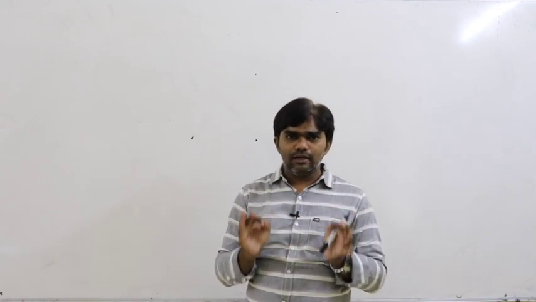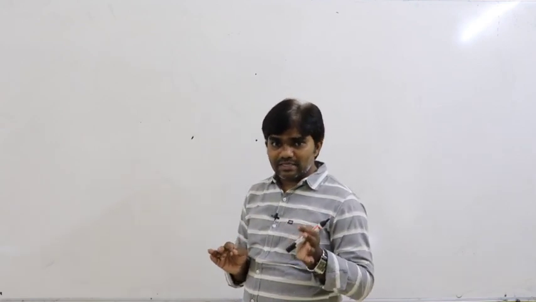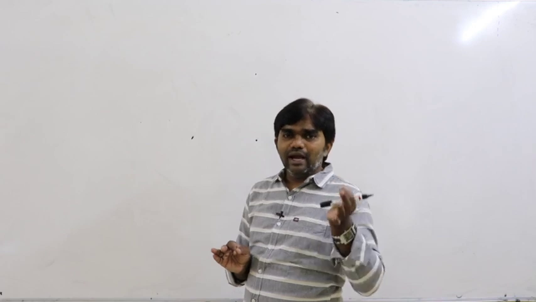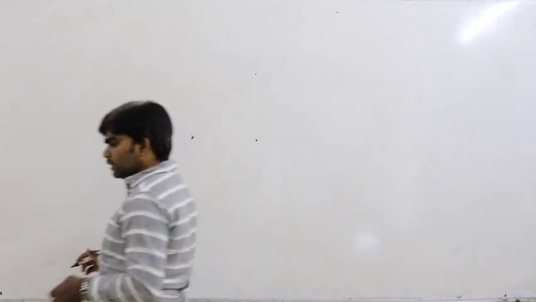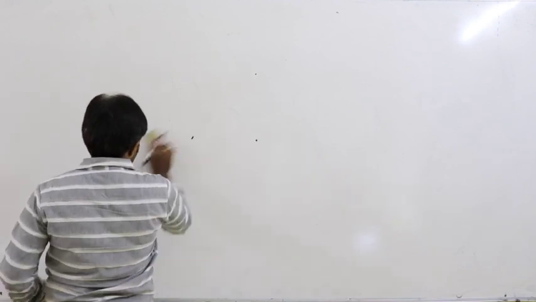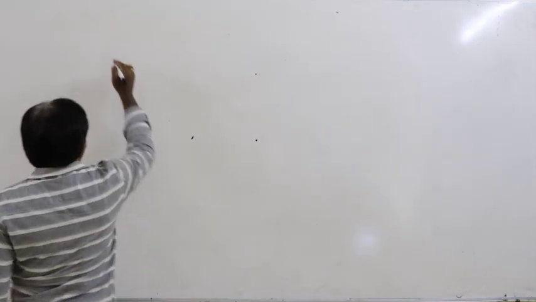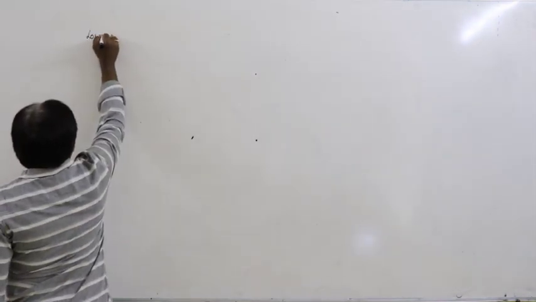That is very important here. The starting point is called the lower fixed point in any scale.